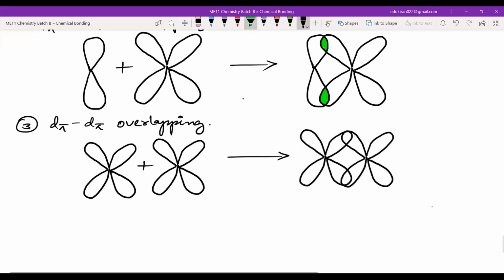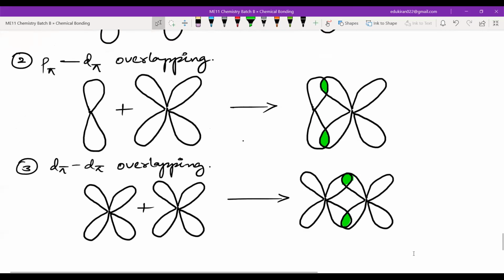Okay, this is d pi d pi overlapping. Please write this down. Done, sir. Okay.